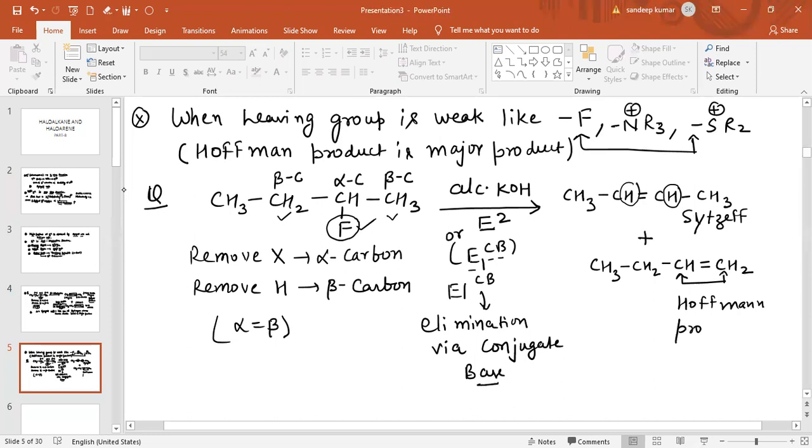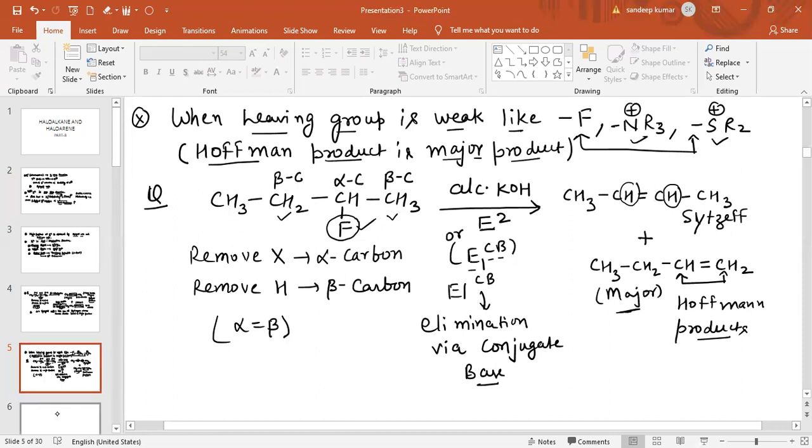So the alkene with more hydrogen atoms across the double bond will be the Hofmann product. And we have already studied that when the leaving group is weak, like fluorine, +NR3 and +SR2, then the Hofmann product is the major product. So this is the major product in this case, according to Hofmann. Please make a star mark at this point.